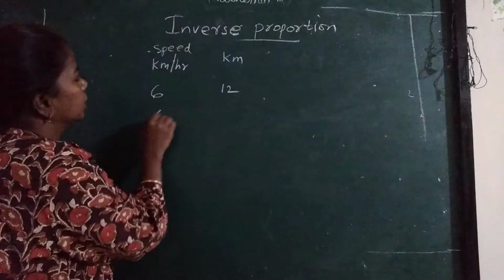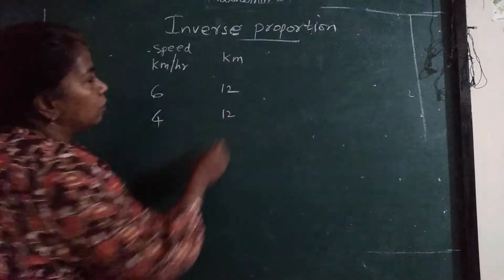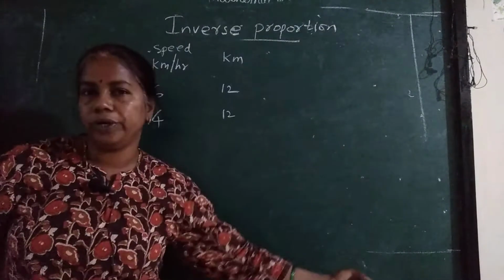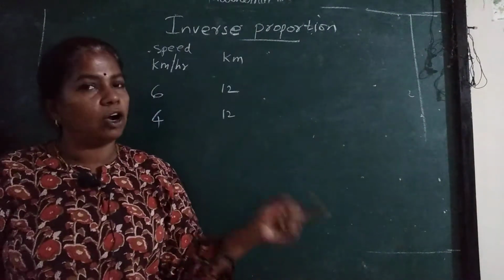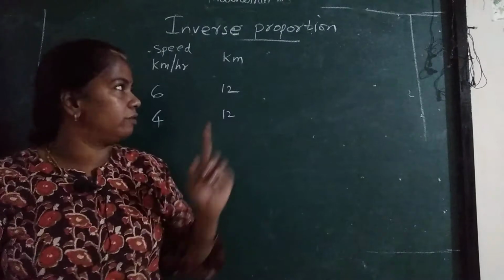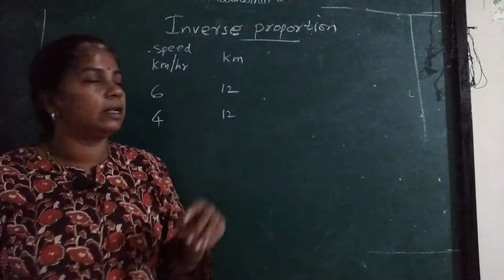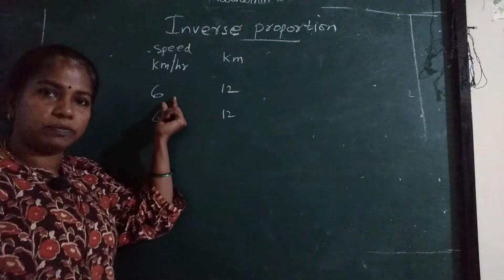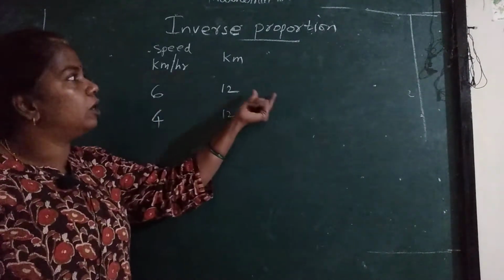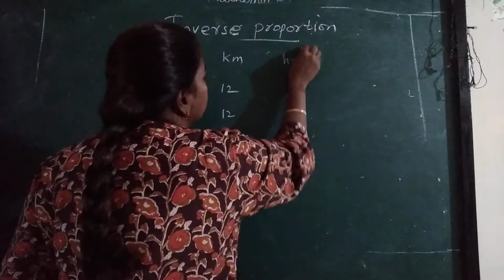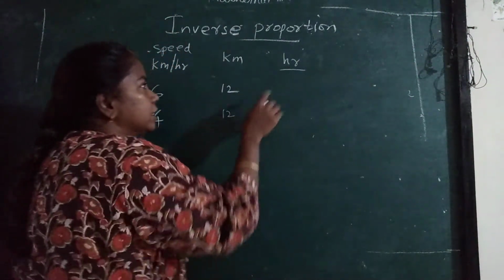Now Mary is cycling and going to her auntie's house. Obviously the kilometer will not change. It will be 12 only, not more than that. If she goes at a speed of 6 km per hour, how much time will she take?